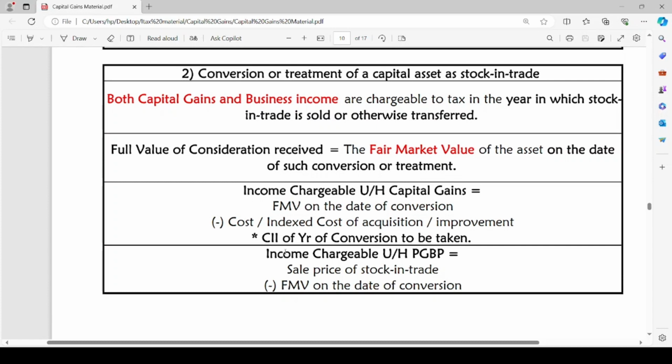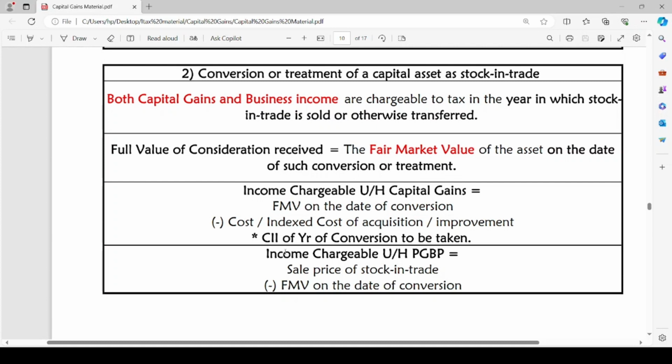Similarly, the income chargeable under the head PGBP is equal to the sale price of stock in trade minus FMV on the date of conversion. Whatever the sale price the stock in trade carries, that means the sale price at which the person in general sells such stock, minus FMV on the date of conversion, will be the income chargeable under the head PGBP.